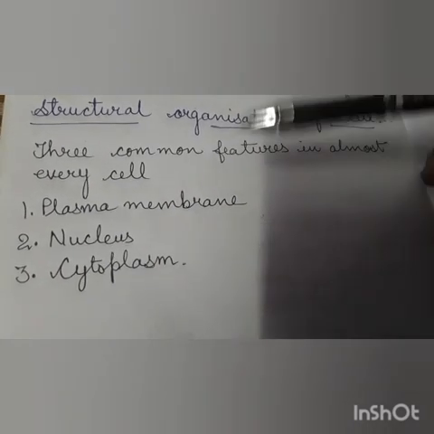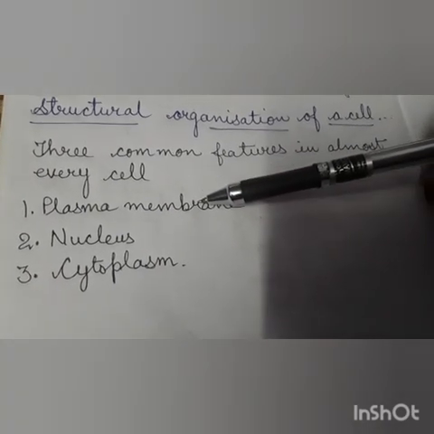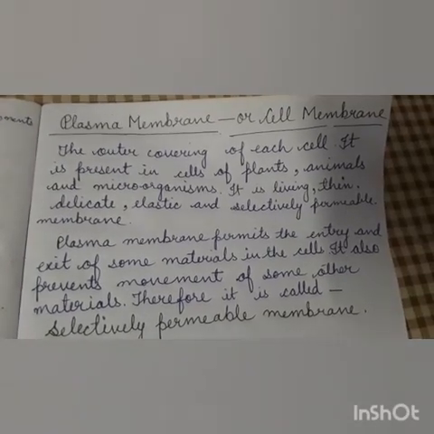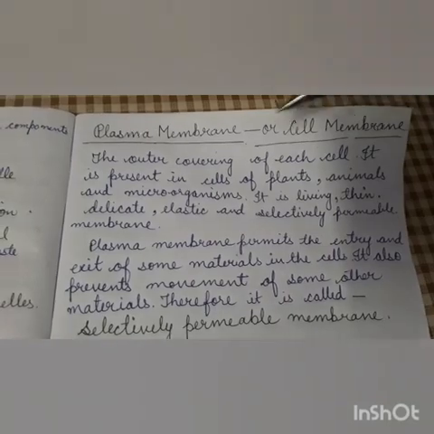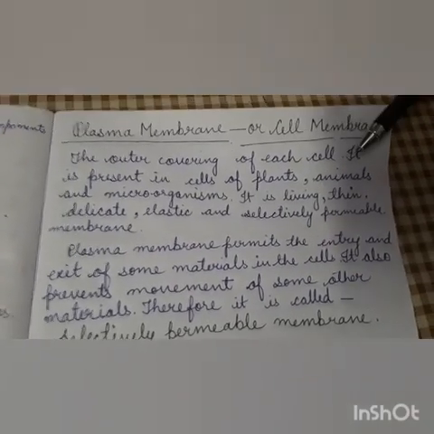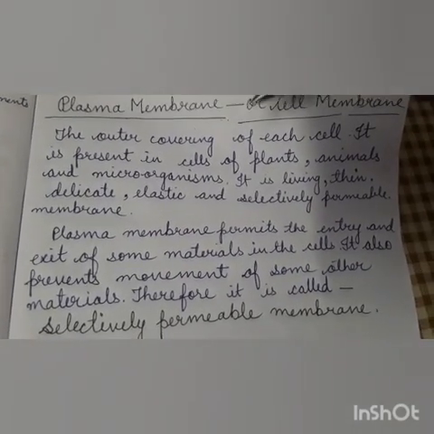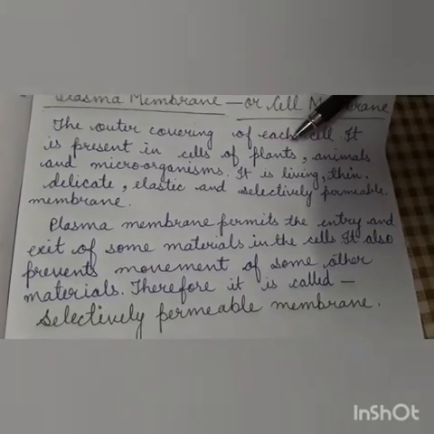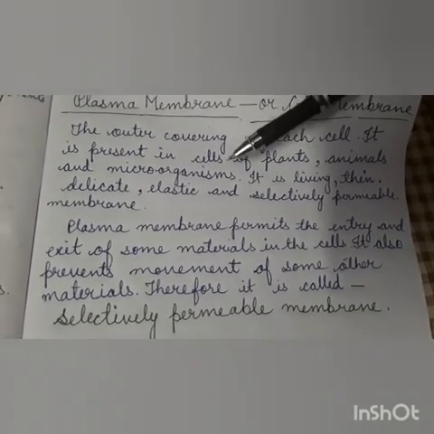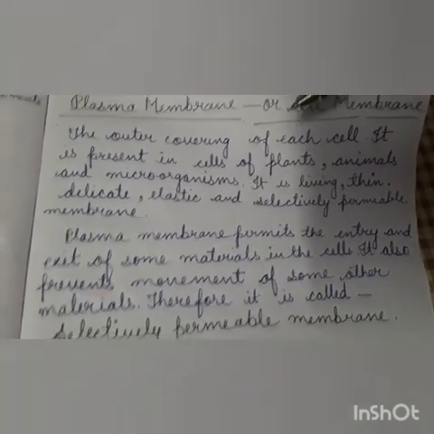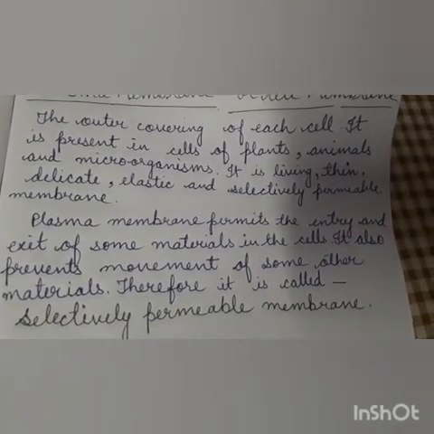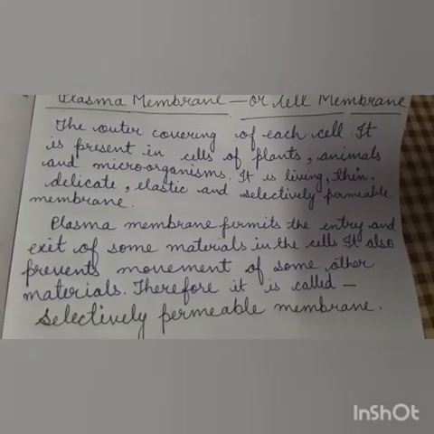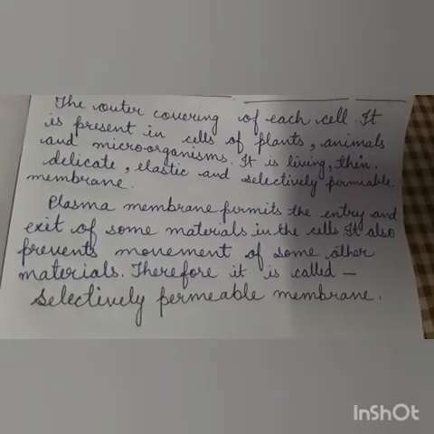And now we will study about the plasma membrane. The plasma membrane is the outer covering of each cell, and it is present in cells of plants, animals, and microorganisms.